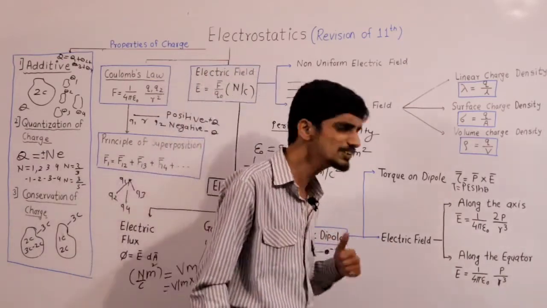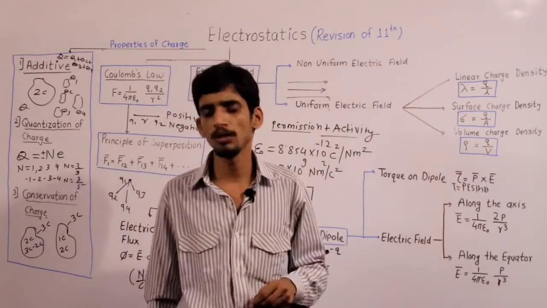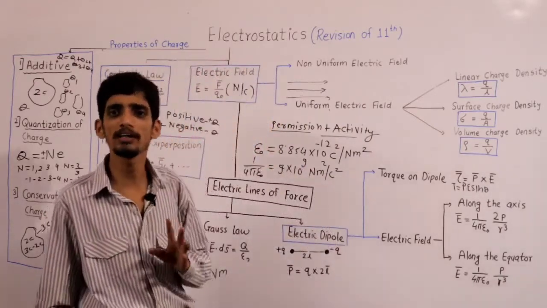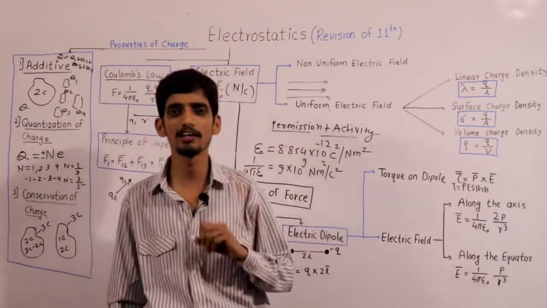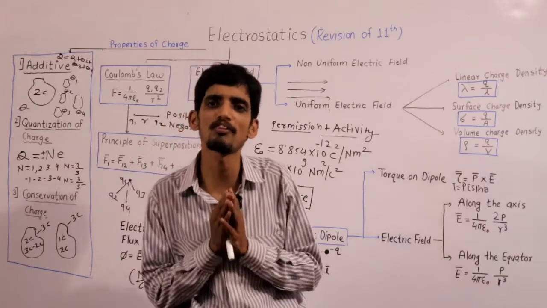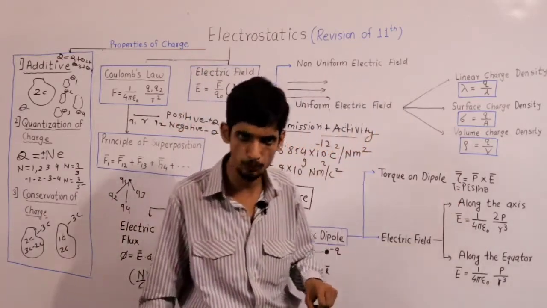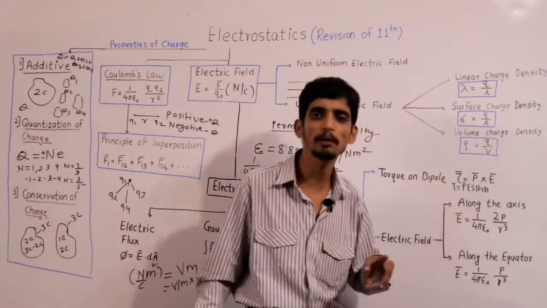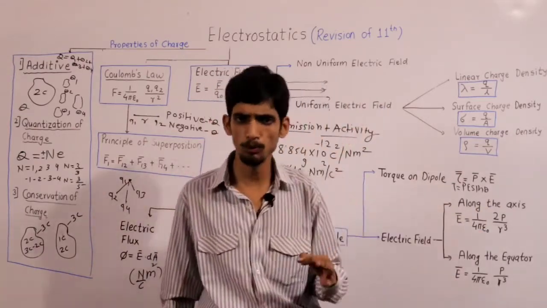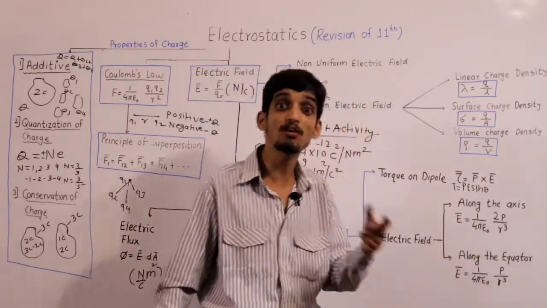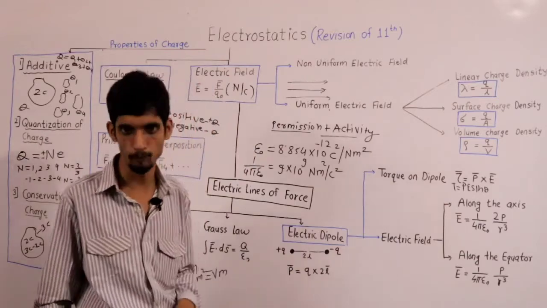Now the last important point is electric field. For the electric dipole, we have to consider two important cases. First one is along the axis, second one is along the equator. What is the formula for electric field along the axis? E is equal to 1 upon 4 pi epsilon naught into 2p by r cube, in which 1 upon 4 pi epsilon naught is the electrostatic constant, p is the dipole moment, and r is the distance of the point along the axis of the dipole from the center of the dipole.